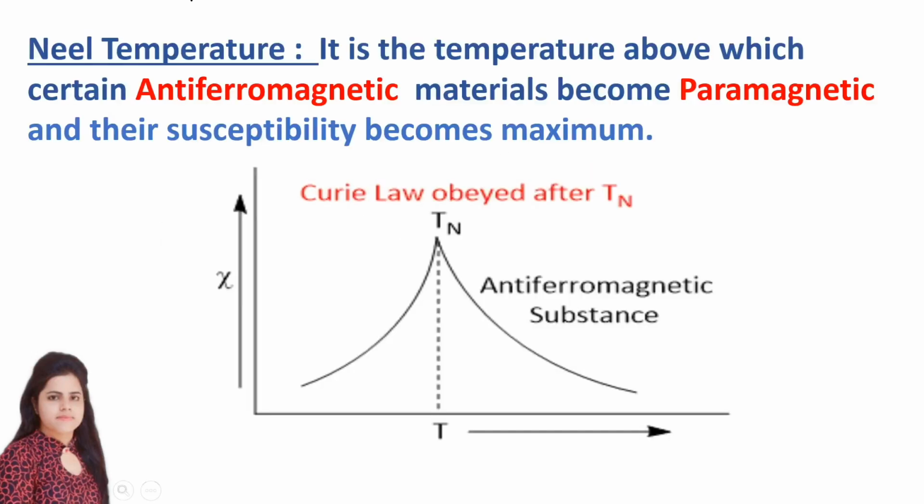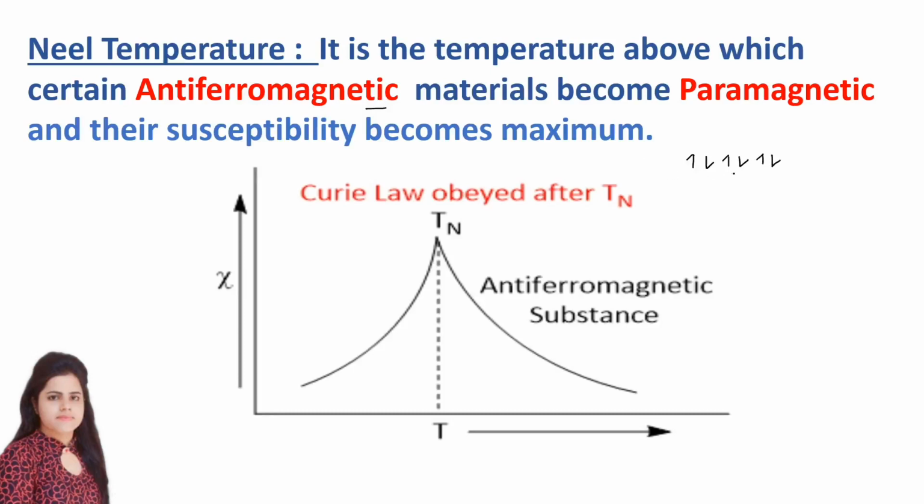Then we have Néel temperature. Definition is: it is the temperature above which certain antiferromagnetic materials become paramagnetic materials and their susceptibility becomes maximum. So here first we are taking antiferromagnetic material. Antiferro means here magnetic moments are in opposite directions.